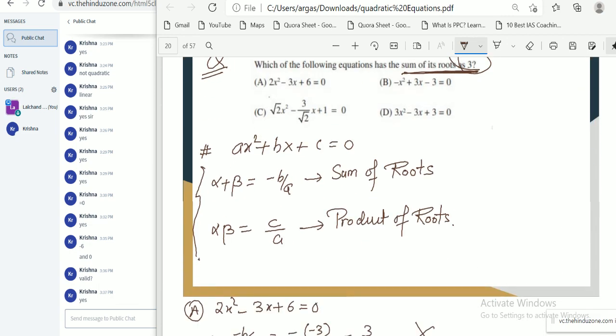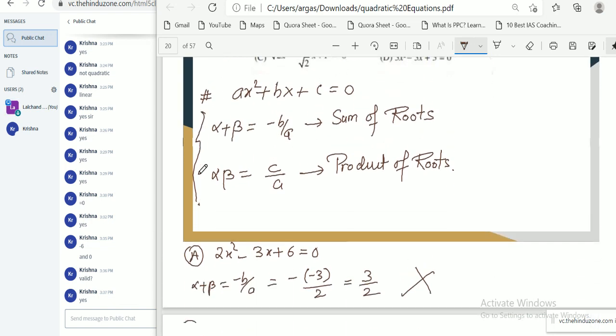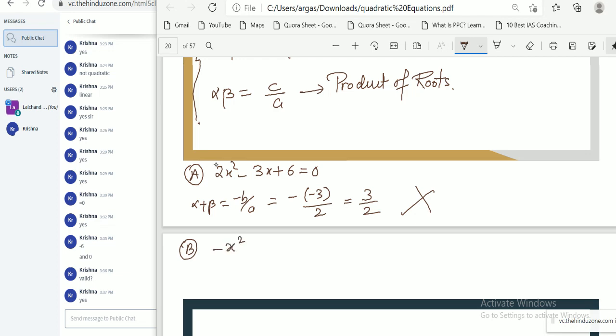Now option B, minus x square plus 3x minus 3 equal to 0. Again alpha plus beta equals minus b by a. So minus of 3 divided by minus of 1, the minus signs cancel, then sum of roots is 3. So this is our valid answer.